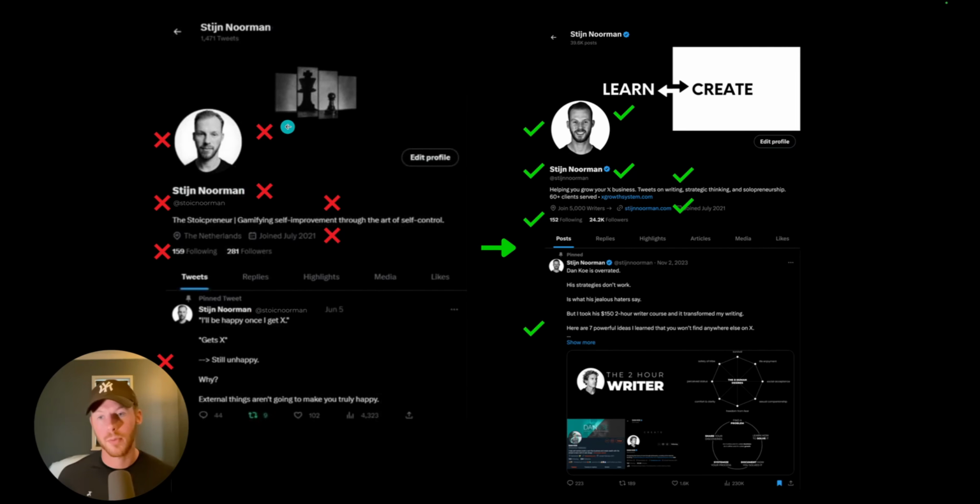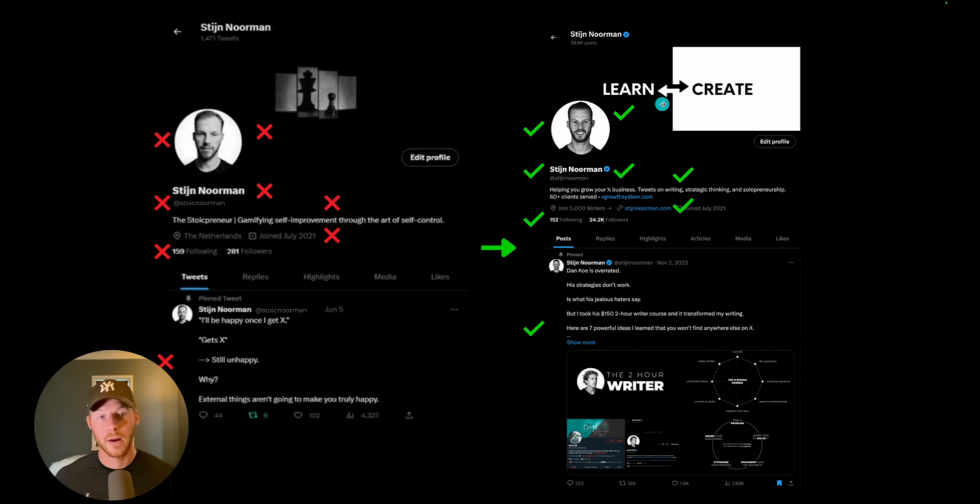The first thing is obviously your profile picture. This really needs to look professional and it needs to look clean and clear. Because if people see your comments or your tweets, they instantly see your profile picture. And if that doesn't look good, then a lot of people won't actually click on your profile and you won't gain a lot of followers. So that's why it's really important to have a good profile picture. Again, in this case, I would just look at what profile you like from someone else and then turn it into your own unique version. I like the profile picture from Andrew Huberman, so I turned it into something similar.